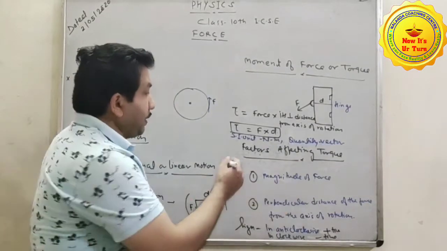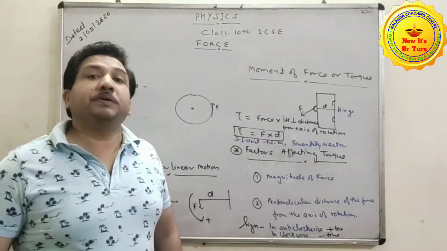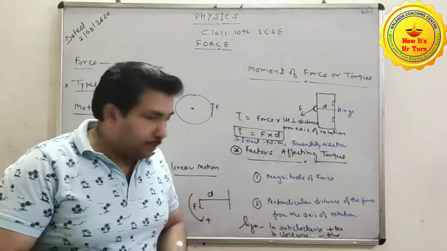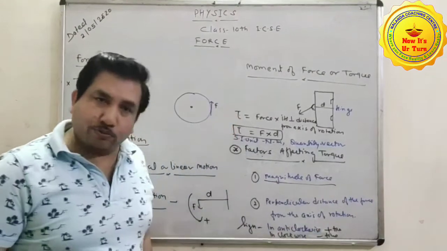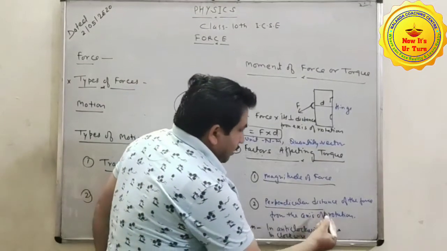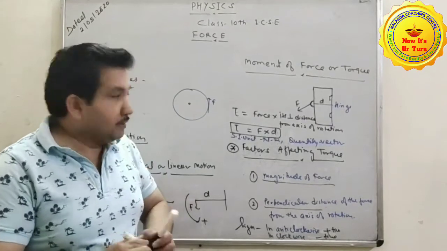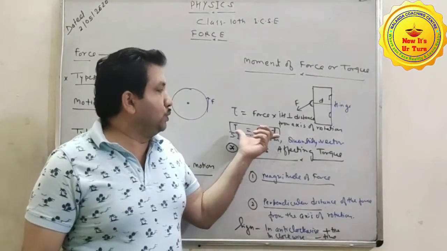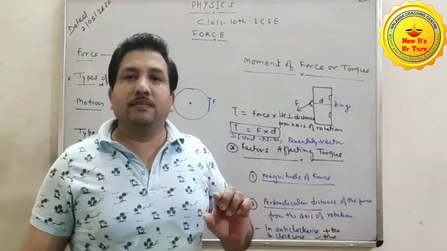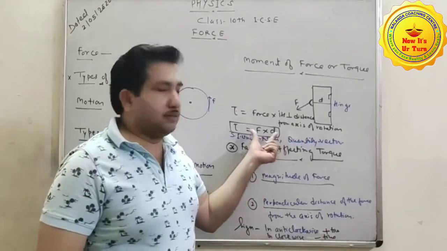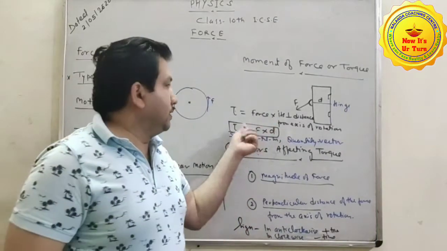Now the factors affecting, an important point, factors affecting the torque. On which factors will this torque depend? Here magnitude of force, and second, perpendicular distance of the force from the axis of rotation. Here, dear student, if you know the formula of any physical quantity, then the quantities which are involved in it also act as factors affecting that quantity.